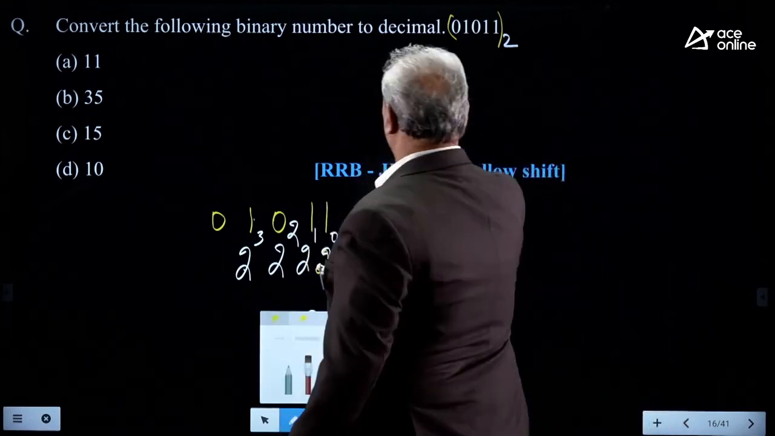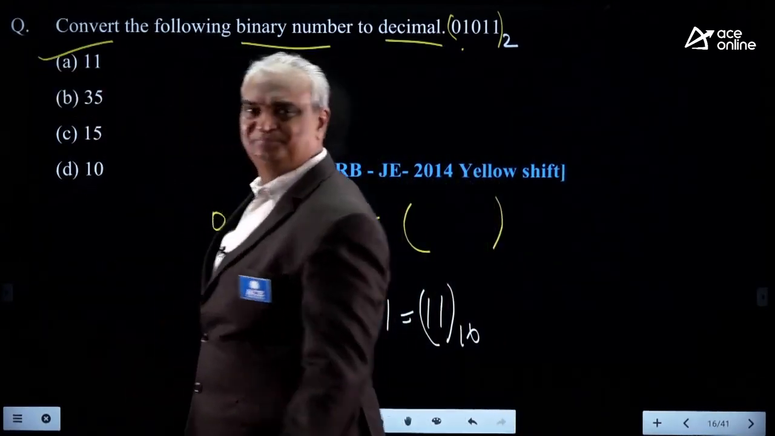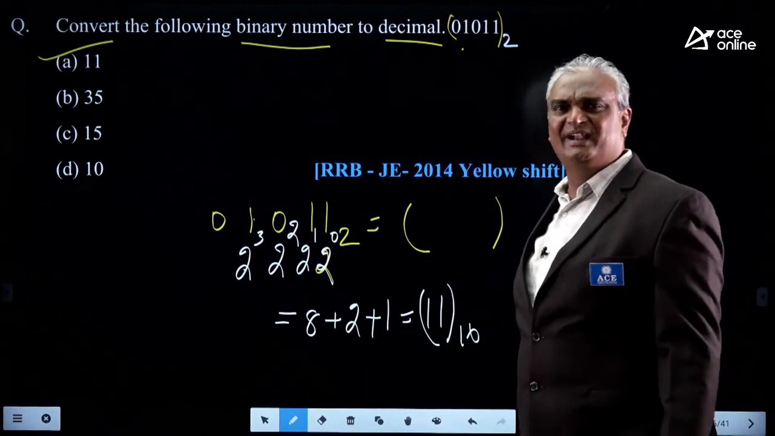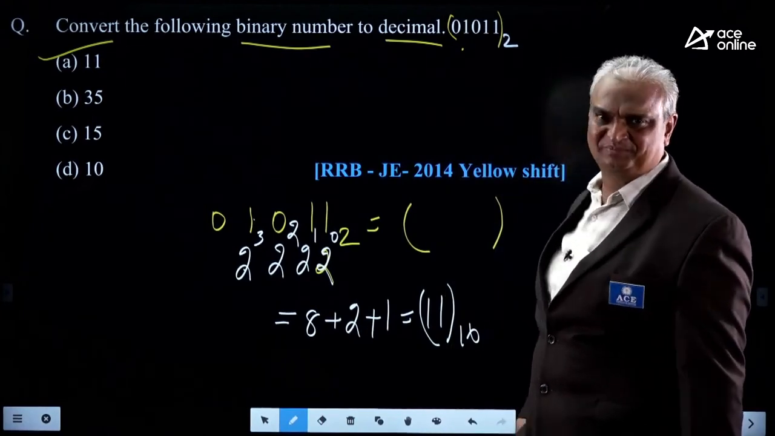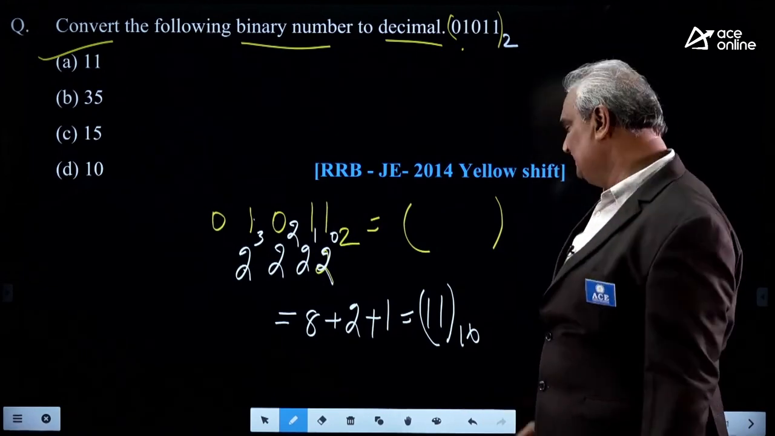What did he ask in this? Convert the binary to decimal. So the correct answer is A. I think half a minute is more than enough for this one. If you have any doubt in the answer, self-check is there.